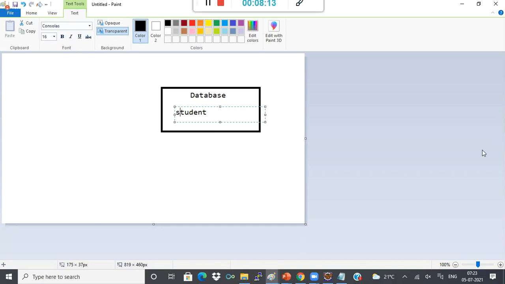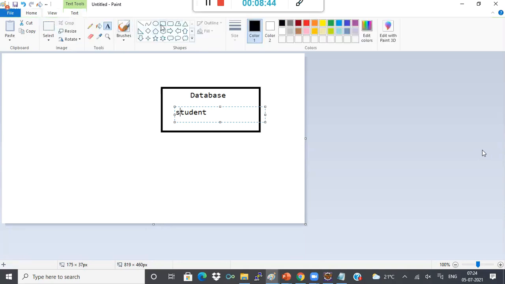RDBMS means all the data is stored in tables, that is rows and columns. But physically there is no table. As I told, underlying they use files only, but that is not important for us. We use tables actually. And the conversion of tables to the database and all that will be taken care of by your database software.